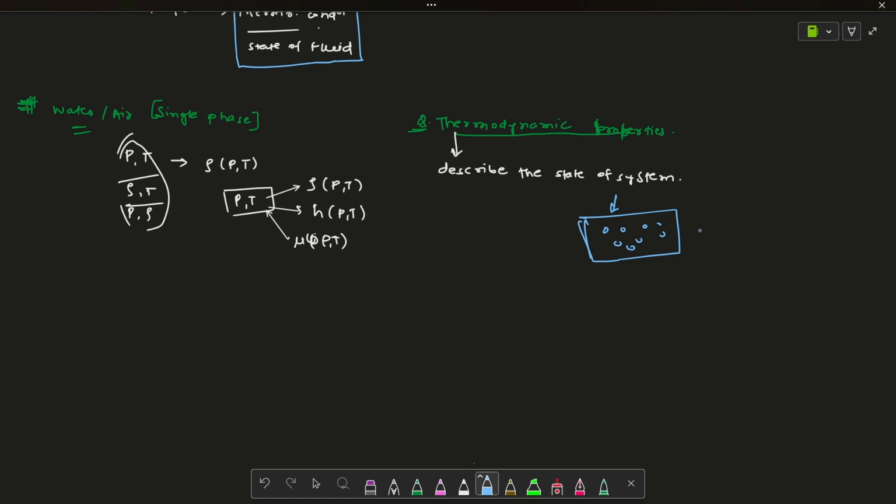Okay, that means the collection of matter having fixed identity, and that will interact with the surroundings. So the overall part other than the system is the surroundings, and this one is the system. I mean this one is the system and the other parts are surroundings.